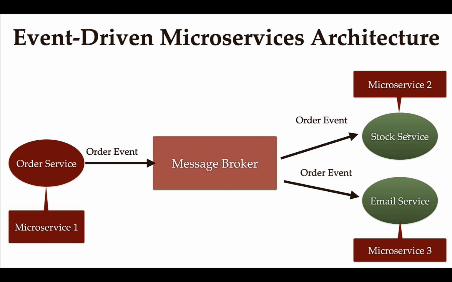Similarly, the stock service and email service are the consumers, and they don't have to know about the producer. They are only responsible for consuming or reading the message from the message broker. They don't have to know who is producing the messages. So this is how event-driven architecture looks, and all the applications are loosely coupled. This is all about event-driven architecture, and it is widely used in microservices.